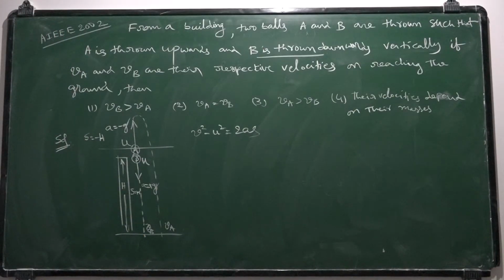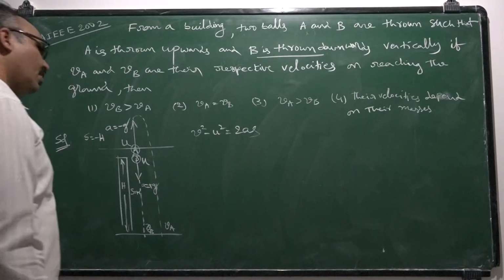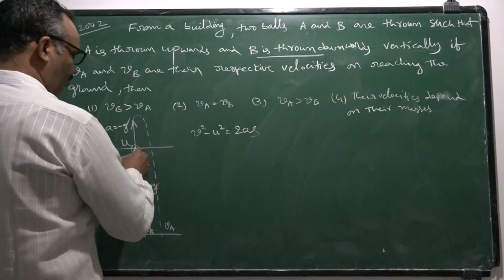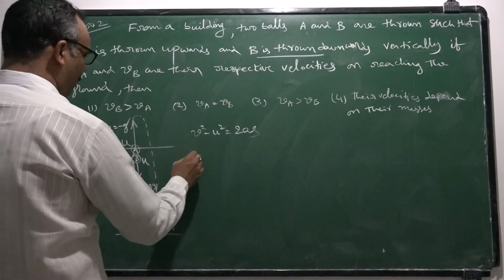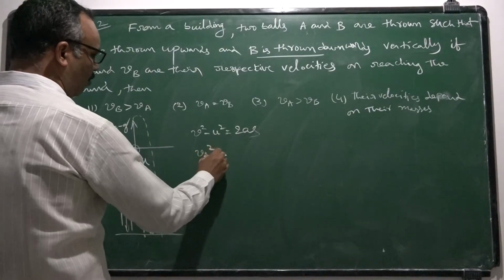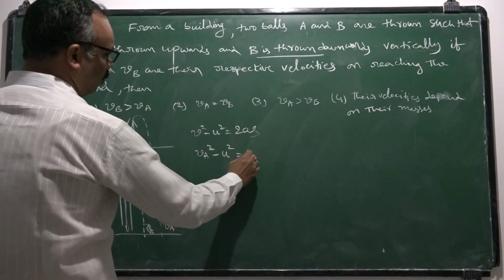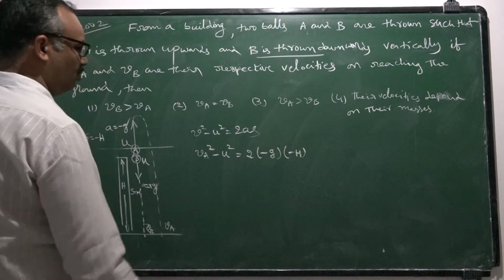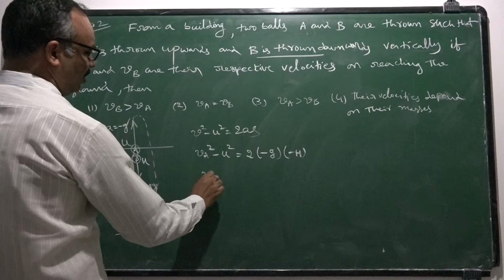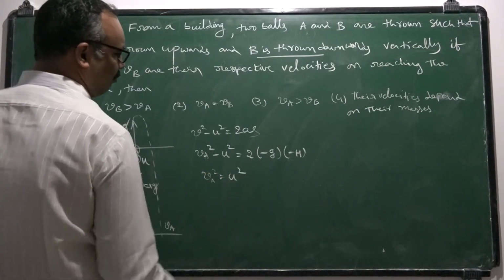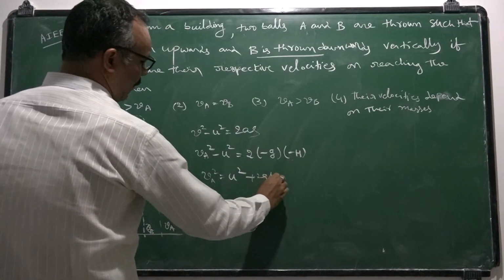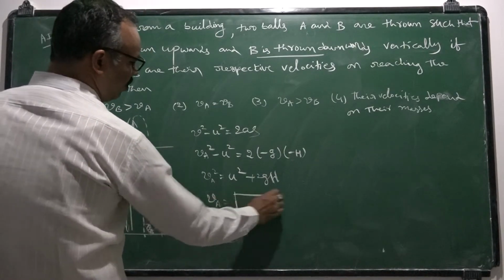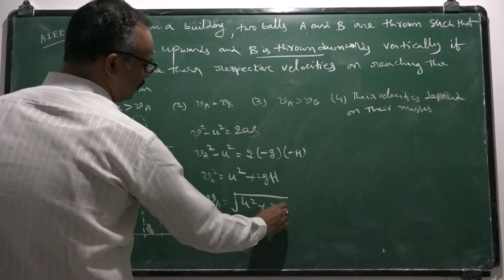On reaching ground, what is the relationship between their velocities? That is the question. So if I am speaking for ball A, final velocity of A square minus initial velocity of A square is equal to 2 into a should be taken as minus g, s should be taken as minus h. So final velocity of A square is equal to u square plus 2gh. Or if you want VA, that should be square root of u square plus 2gh.